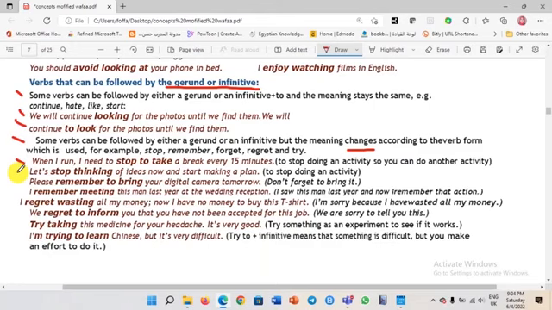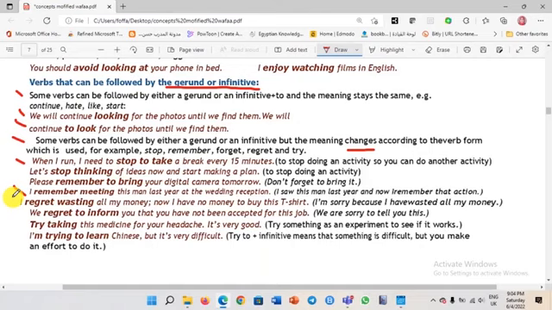Please remember, you remember the questions we brought you and it was confusing because you didn't review this rule? Please remember to bring your digital camera tomorrow. That means the action didn't happen yet. Don't forget to bring the camera. But when I say, I remember bringing the camera, what does this mean? That means I've already brought the camera. I remember meeting this man last year. Look at this, last year. So the gerund means the action has already happened. I saw this man last year, and when I saw him again, I remembered.